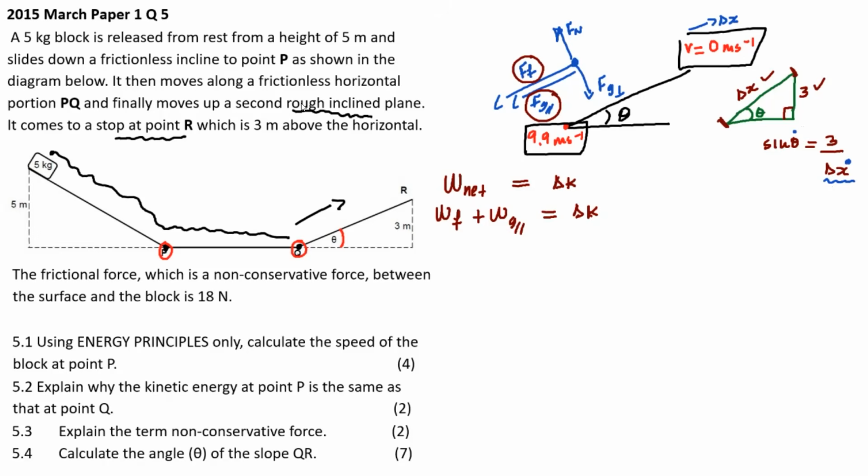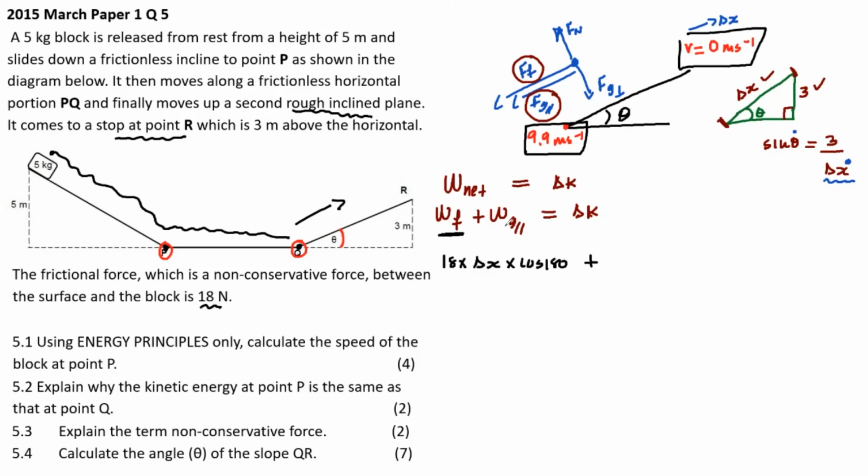Work done by friction is 18, that's friction F, times delta x, which I don't know, times cos 180. Perfect. That's work done by friction.